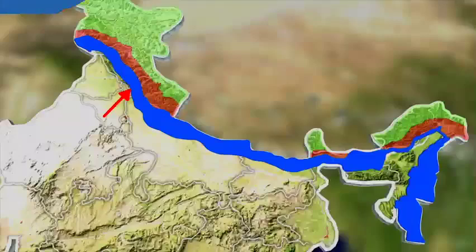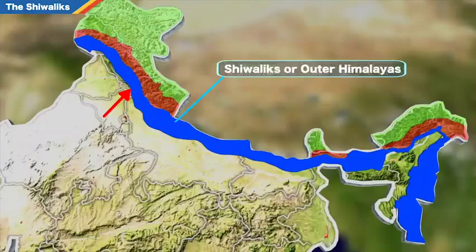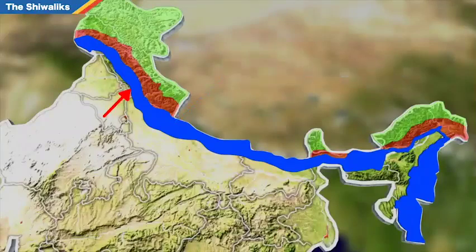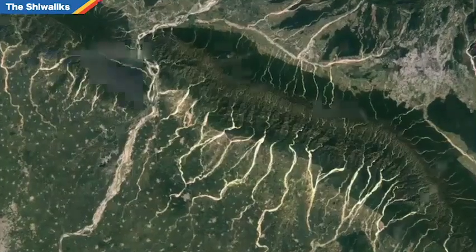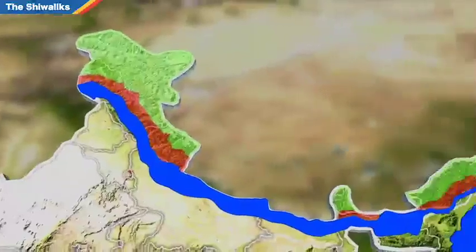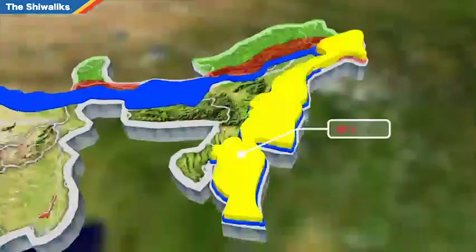Now, let us learn about the Shivalik range. The Shivalik range is also known as the Outer Himalayas as it is located outside of the Himalayas. It has a steep northern slope, so it appears like a hogback. It runs parallel to the Middle Himalayas from the Potwar Plateau to the Brahmaputra Valley.